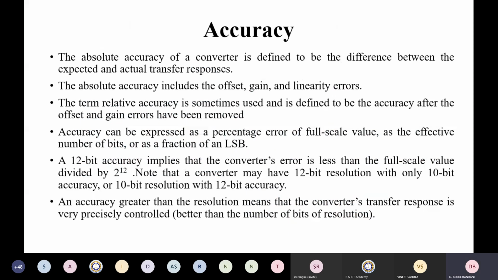Then the other term which is very important is the accuracy. The absolute accuracy of the converter is defined to be the difference between the expected and the actual transfer response. The absolute accuracy includes offset, gain, and linearity errors. The term relative accuracy is sometimes used and defined to be the accuracy after the offset and gain errors have been removed. So the accuracy can be expressed as a percentage error of full scale value, as an effective number of bits, or as a fraction of an LSB.